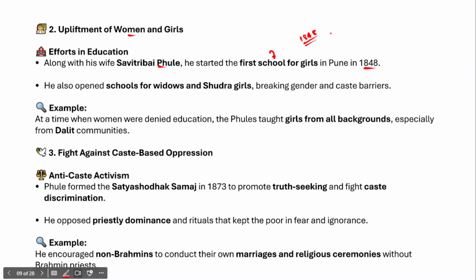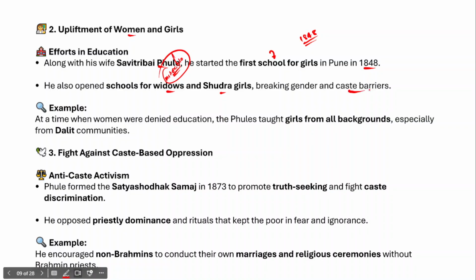They opened these schools, and in fact they also opened schools for widows and Shudra girls. At that point of time there was a miserable condition for the widows, and widows were not part of active social life. Shudra girls were not encouraged to go to schools, and they were also discriminated against. So through these efforts, both Savitribai Phule and Jyotirao Phule opened schools for widows and Shudra girls, breaking the gender and caste barriers.